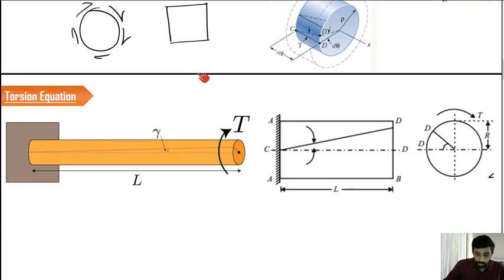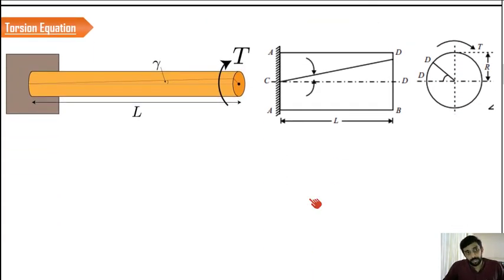Moving forward, we have to derive the torsion equation. So let us reduce everything into a derivation. If you look at this particular shaft, it is applied with a torsion T. What happens? You can see a point which is over here has changed to another point. This particular deformation or this particular angle is called the shear strain. So this is the shear strain.